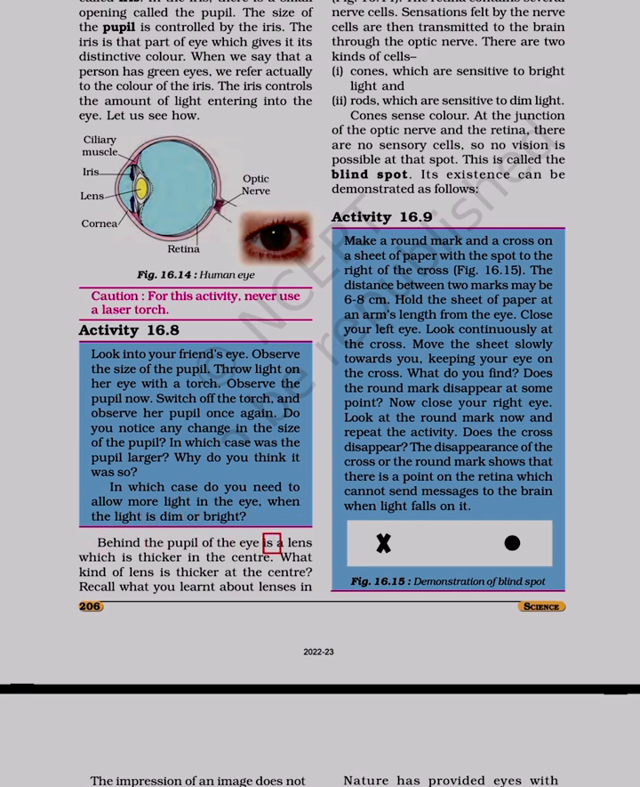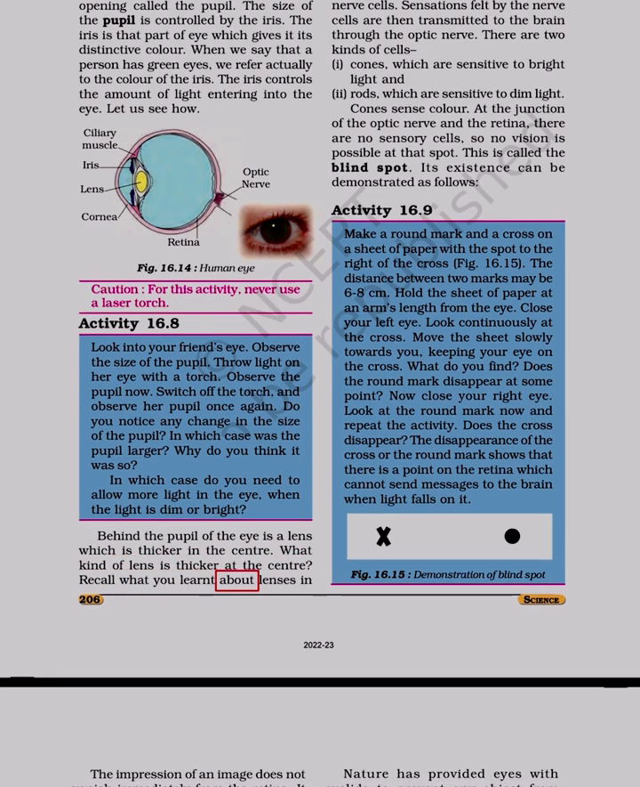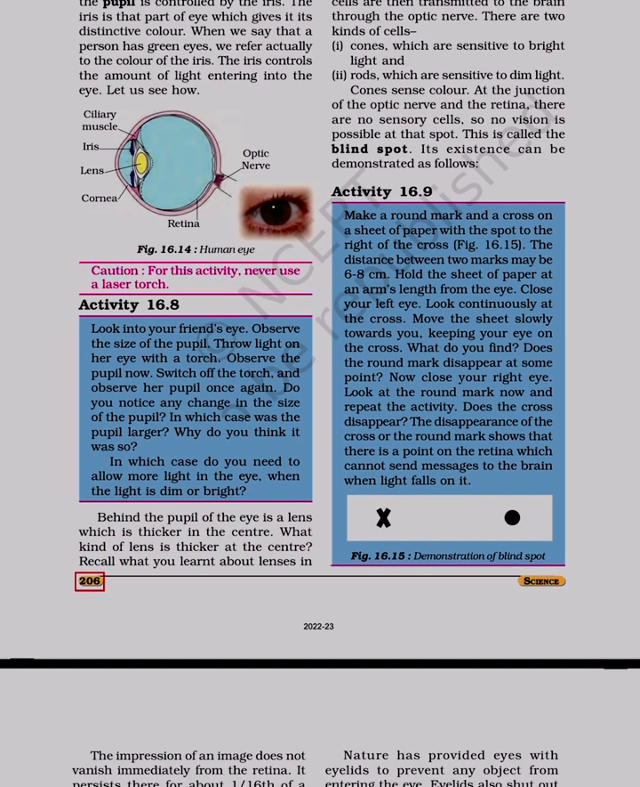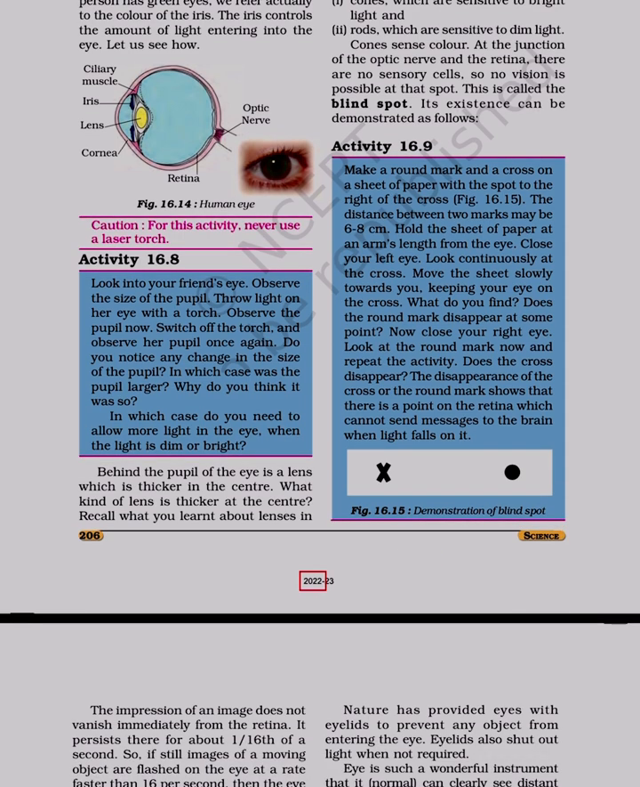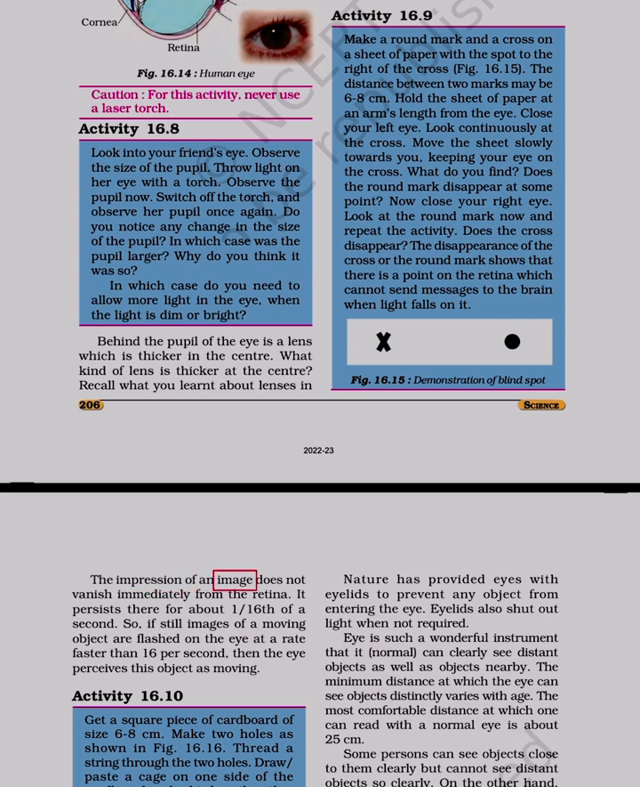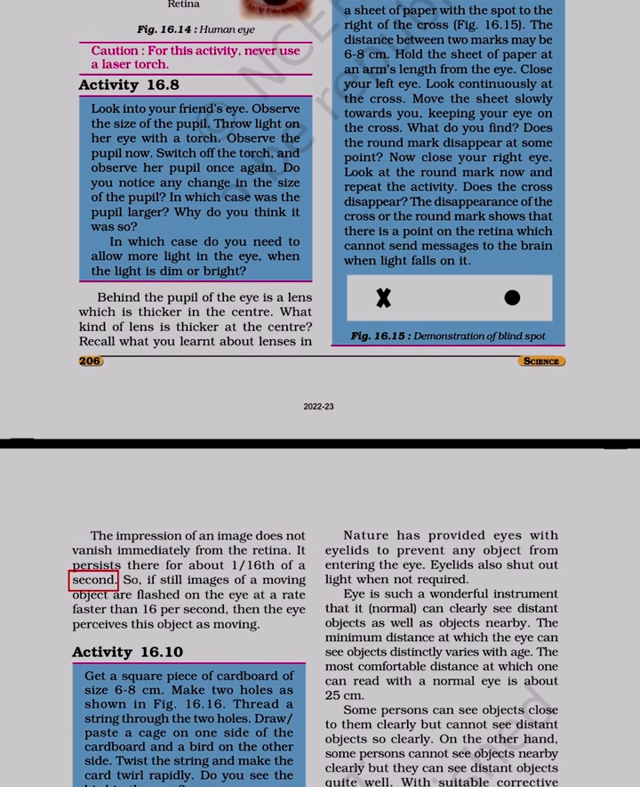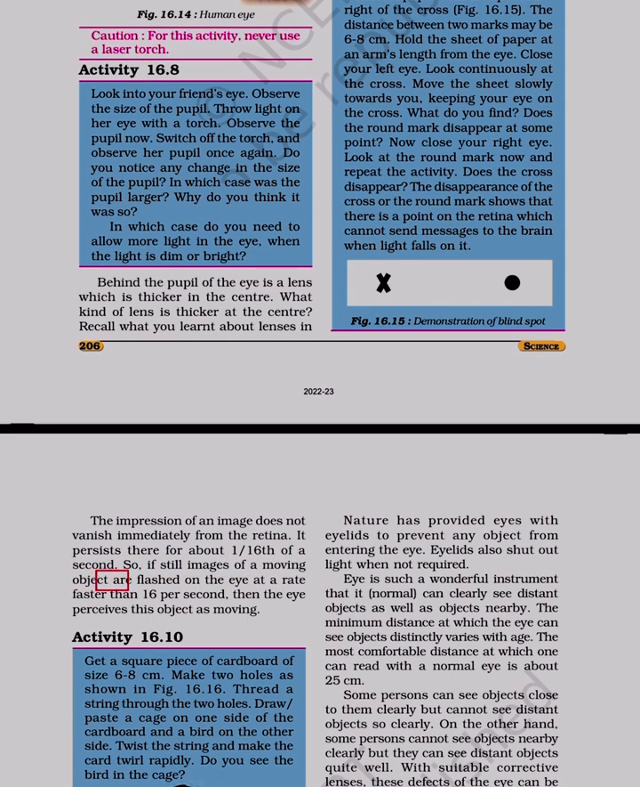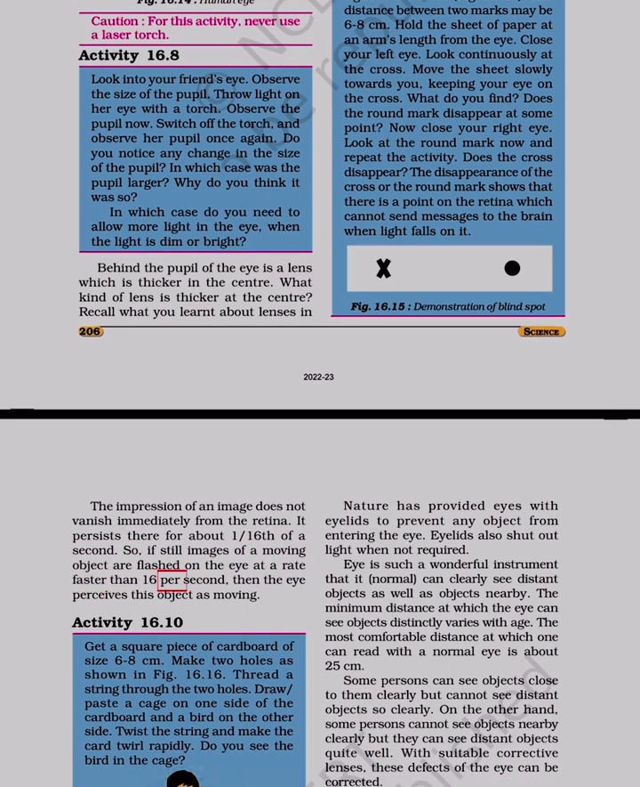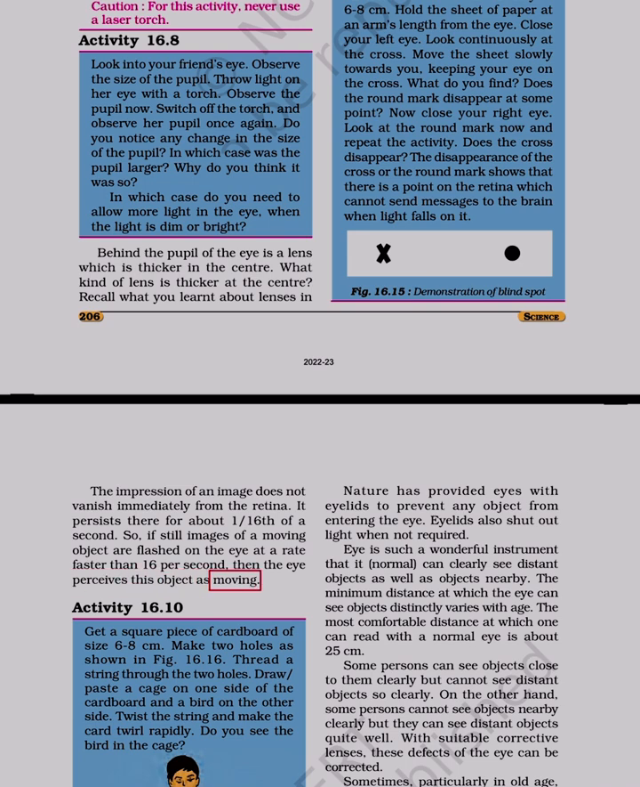Behind the pupil of the eye is a lens which is thicker in the center. What kind of lens is thicker at the center? Recall what you learnt about lenses in Science. The impression of an image does not vanish immediately from the retina. It persists there for about 1/16th of a second. So, if still images of a moving object are flashed on the eye at a rate faster than 16 per second, then the eye perceives this object as moving.